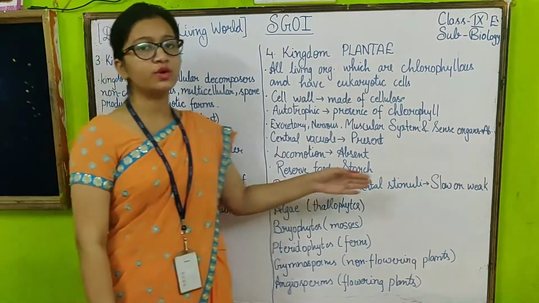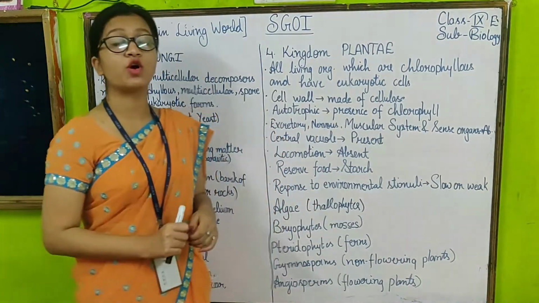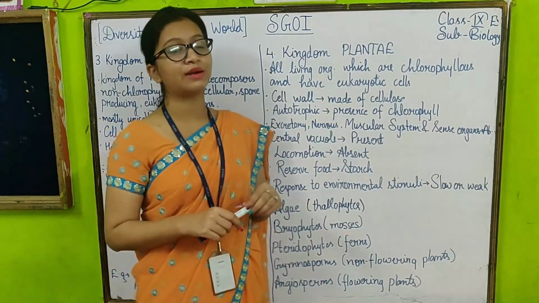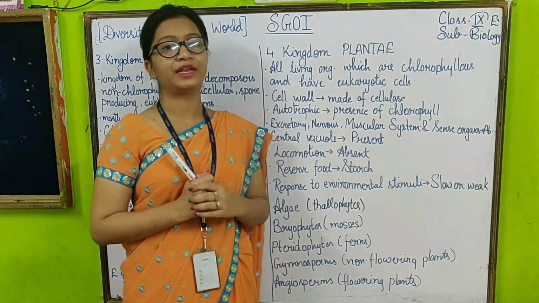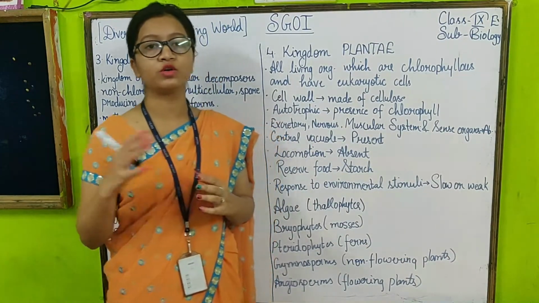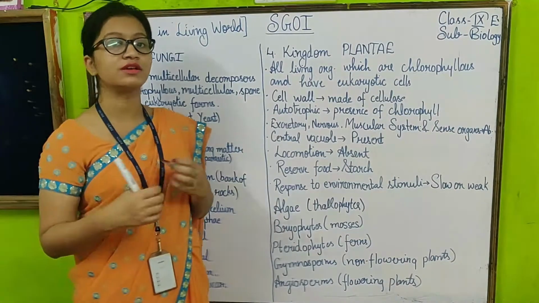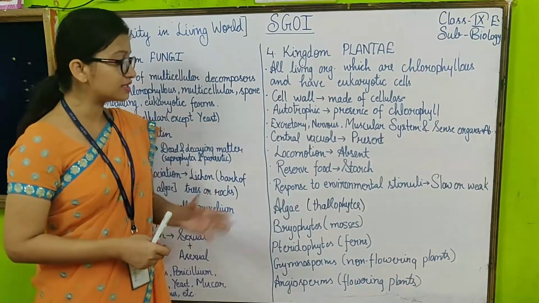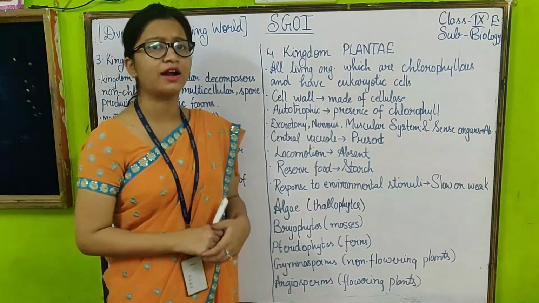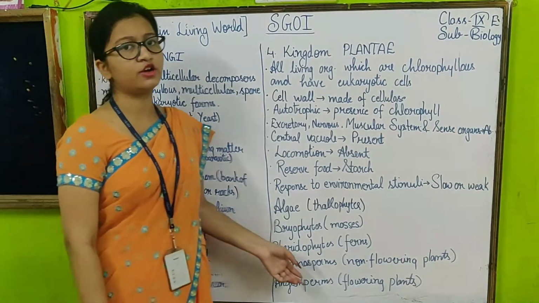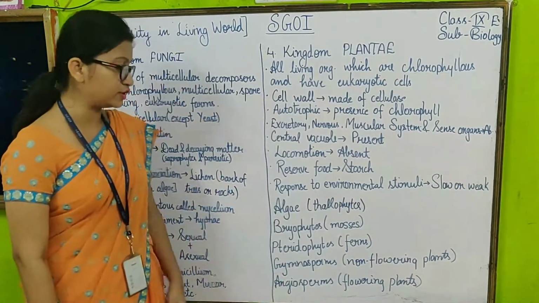And it responds to environmental stimuli, but the response is very slow or weak. That means they respond to light, they respond to air, they respond to wind, but the response is very slow or weak. Some of the members of kingdom Plantae are algae, bryophytes, pteridophytes, gymnosperms, and also angiosperms.